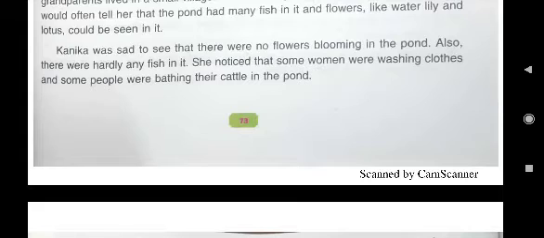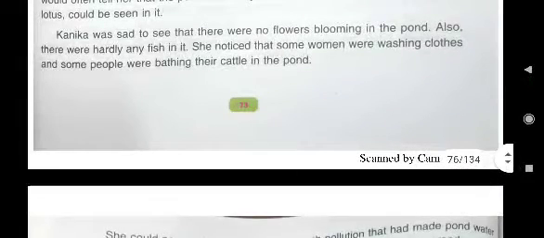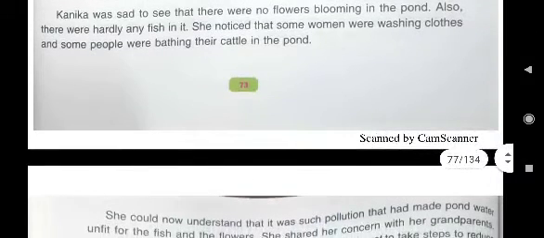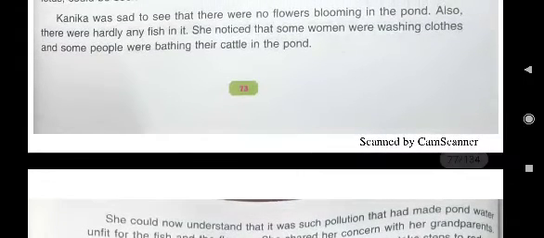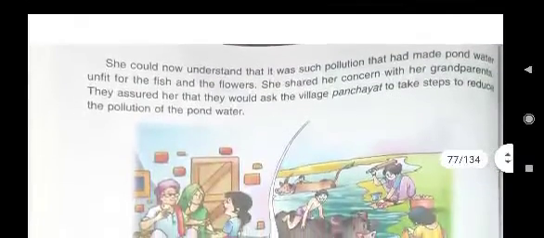Kanika was sad to see that there were no flowers blooming in the pond. Her mother told that flowers were blooming earlier, but now Kanika was very sad that there was no flower. Also, there were hardly any fish. She noticed that some women were washing clothes and some people were bathing their cattle in the pond. Means they were polluting the water of the pond, and that's why no flower was there and no fish. She could now understand.